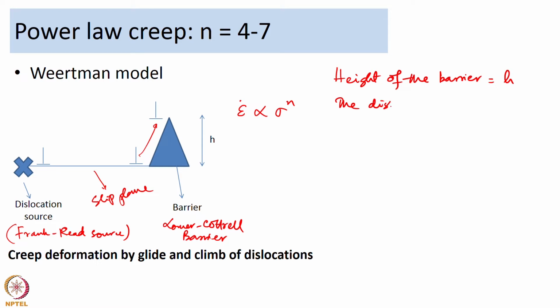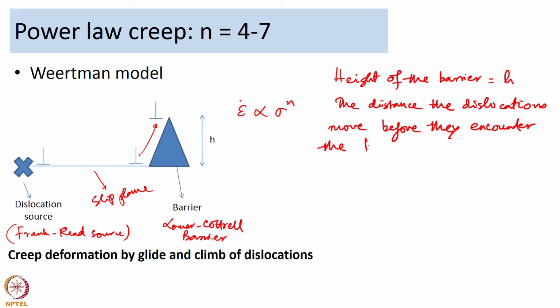The distance the dislocations move before they encounter the barrier is L. It is basically the distance along the glide or slip plane. That is the distance the dislocations move before they encounter the barrier.